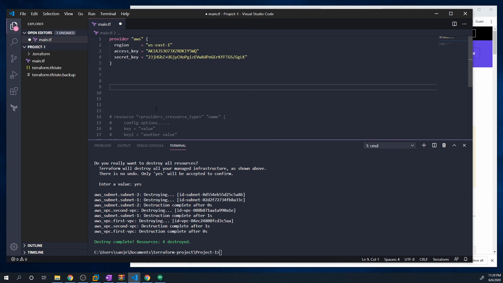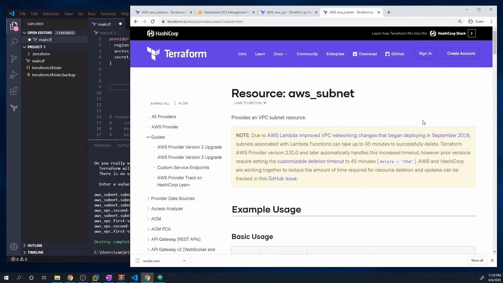And once you have it removed, what I want to do now is explore how to create a VPC, and explore how to create a subnet within that new VPC. Okay. And if you don't know what a VPC is, it just stands for Virtual Private Cloud. So it's just a private isolated network within your AWS environment. So you can create as many VPCs as you want, or there may be a limit, but you can have a lot of VPCs, and each one of these VPCs by default is going to be isolated from one another.